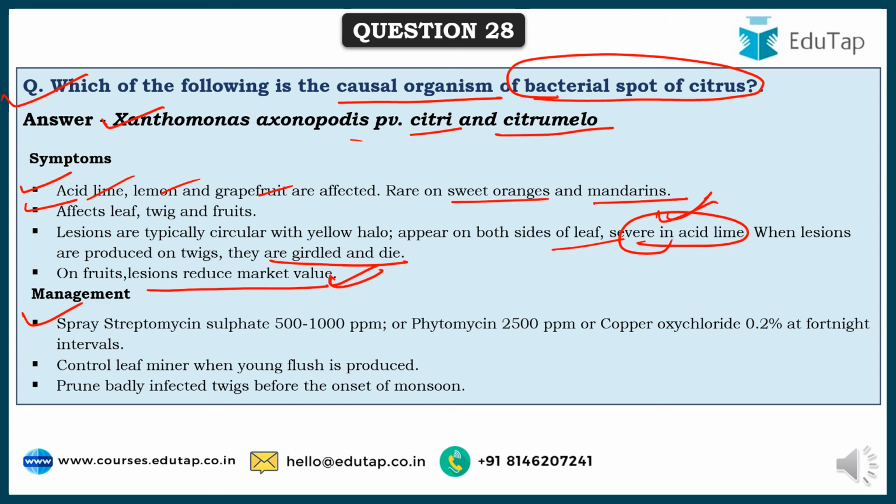What might be the management practices that can be followed? Spraying of streptomycin sulfate 500 to 1000 ppm or phytomycin 2500 ppm or copper oxychloride 0.2% at fortnightly intervals can control this bacterial spot of citrus. And controlling leaf miner when young flush is produced will also control this. Prune badly infected twigs before the onset of monsoon to avoid further infection and also to protect the crop further.